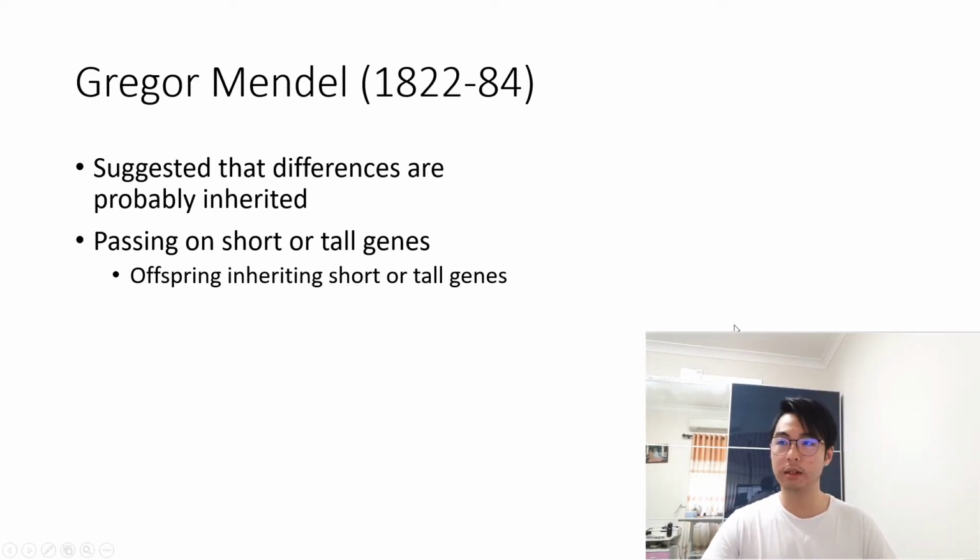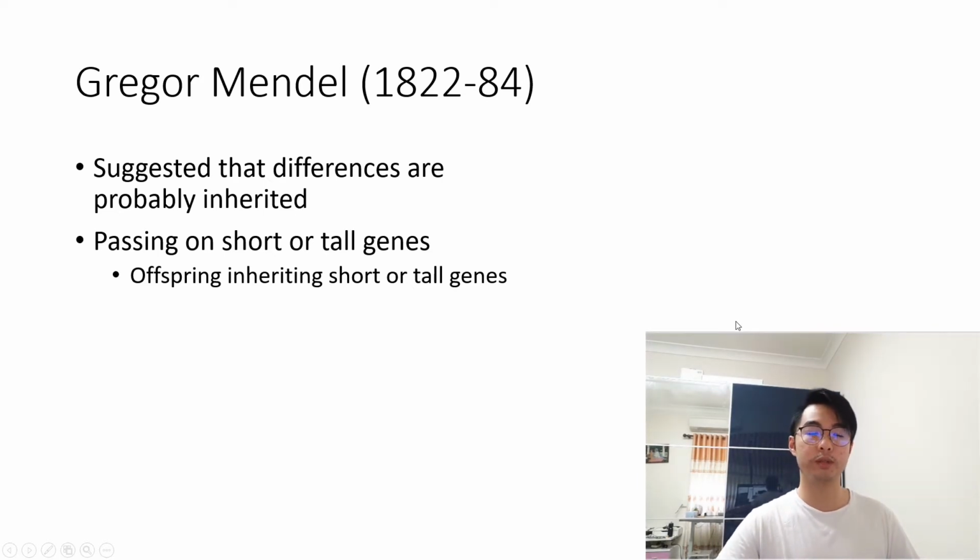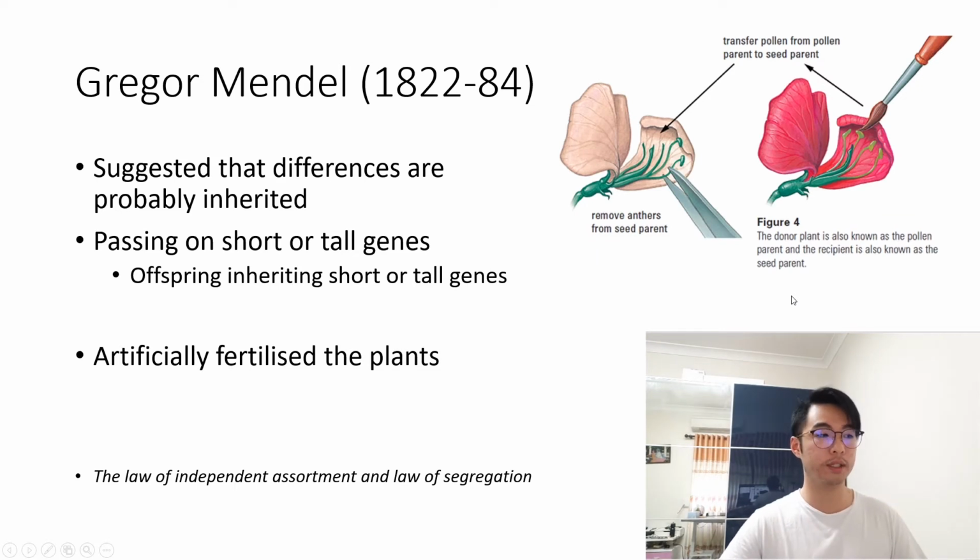Now you might ask, how did Gregor Mendel perform these experiments? Well, he artificially fertilized these plants. So he artificially fertilized the plants by collecting pollen from one plant and cross-fertilizing it with the pollen in another plant. Now this allowed him to control which plants were mating with which plants, kind of like an arranged marriage.